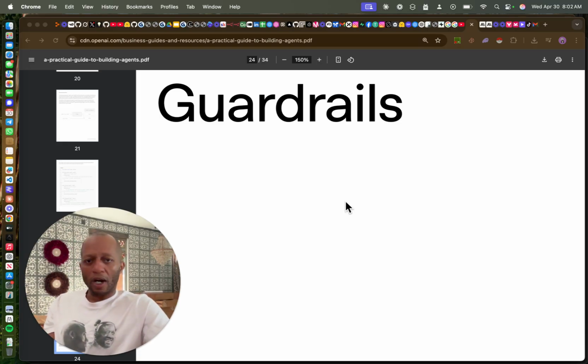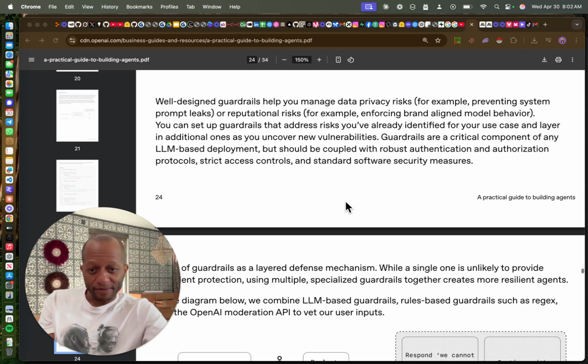Guardrails. Guardrails. Oh, did I say quadrails? Looks like a Q. My poor eyes. Guardrails.